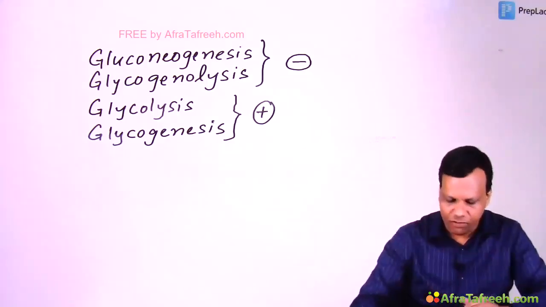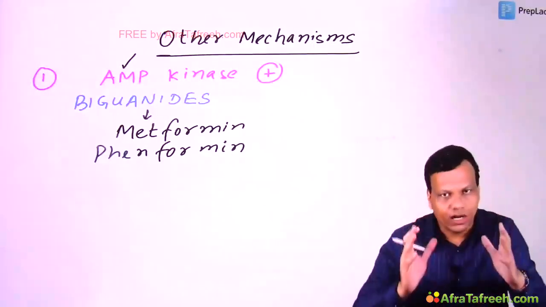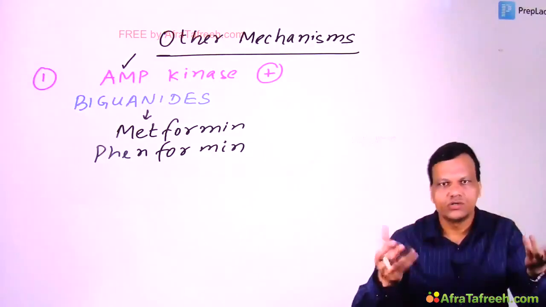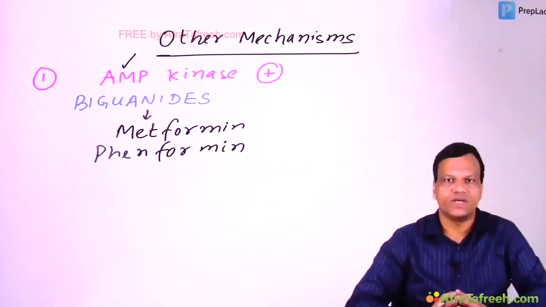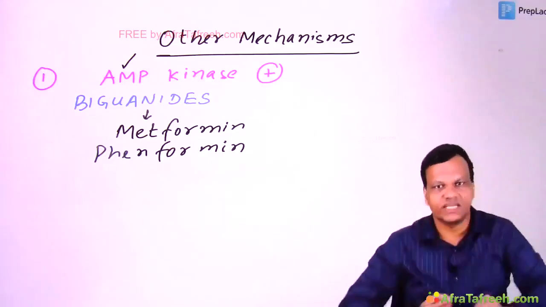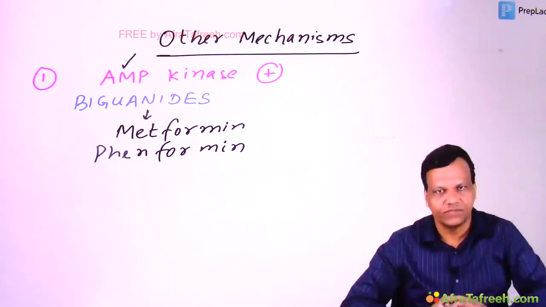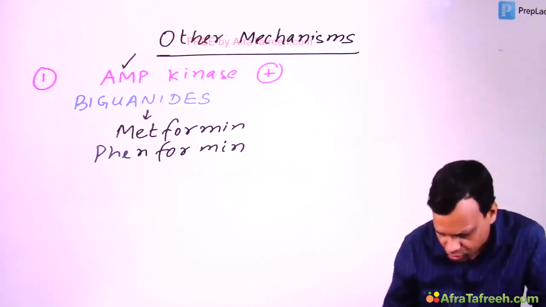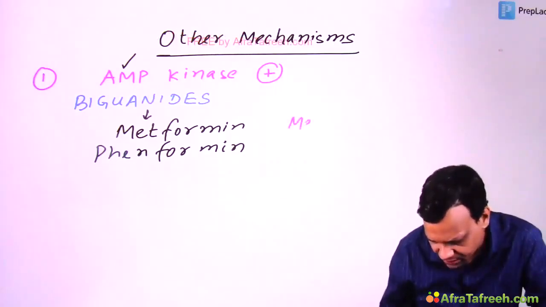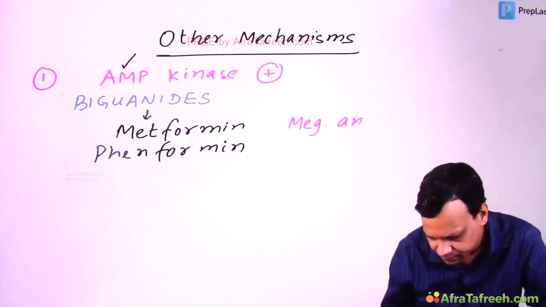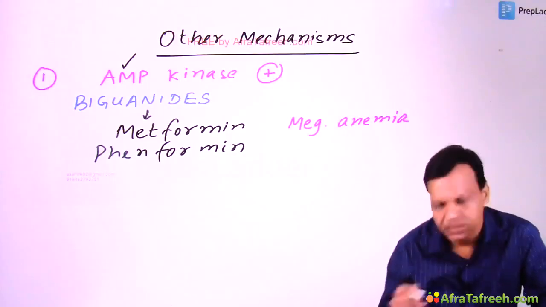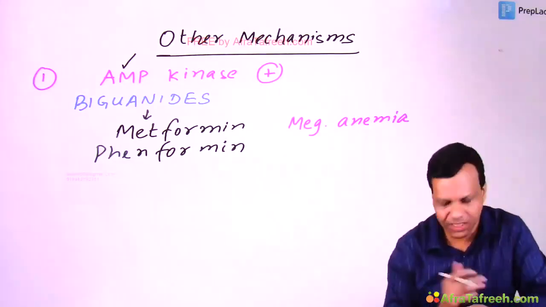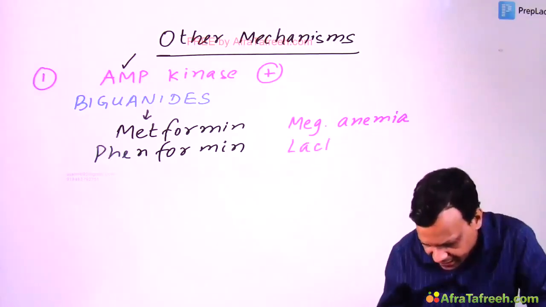These drugs, metformin like drugs, they do not release insulin. So because they do not release insulin, they will not cause hypoglycemia as a side effect. That is the major advantage. They do not cause hypoglycemia. Okay? Now important point to remember, they cause 2 important side effects. One is megaloblastic anemia. They cause a deficiency of vitamin B12 that can cause megaloblastic anemia. And second, they can cause lactic acidosis.